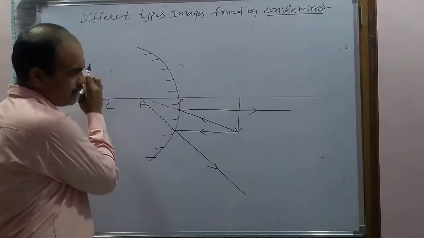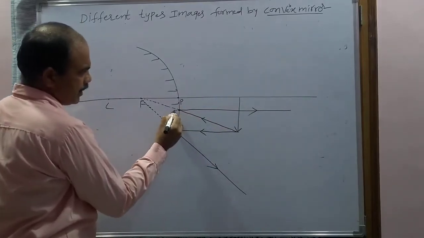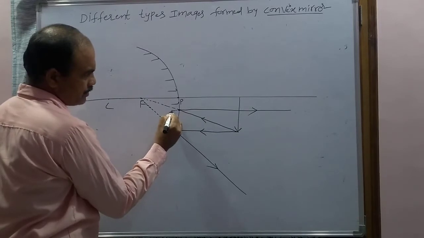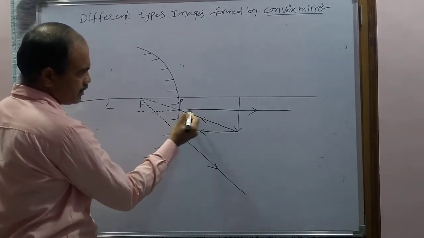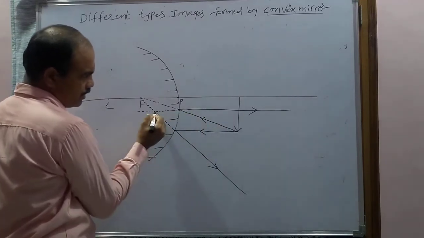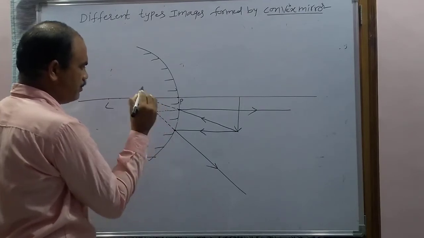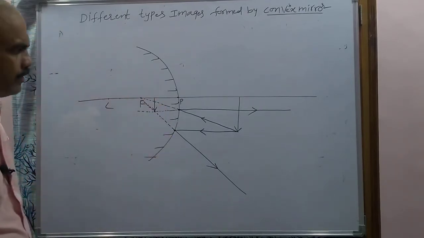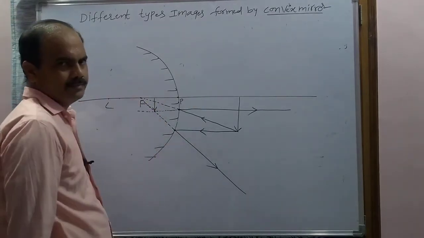Already this ray is extended. Now you have to extend this ray. So when this ray, which is parallel to the principal axis, is extended, what is happening? These two are reflected rays. This is a reflected ray. This is a reflected ray. So now these are intersecting here. Now here, what is formed? Image will be formed. Now this is where the image is formed, behind the mirror.